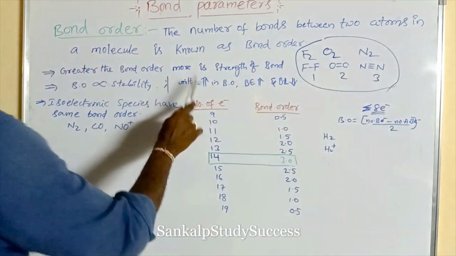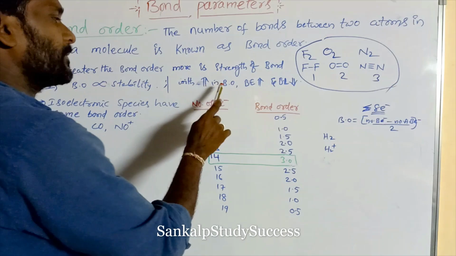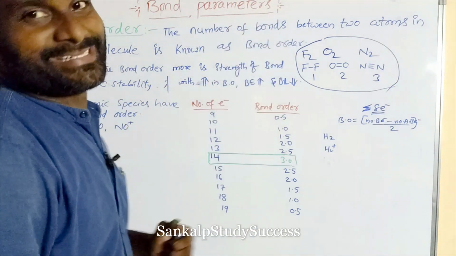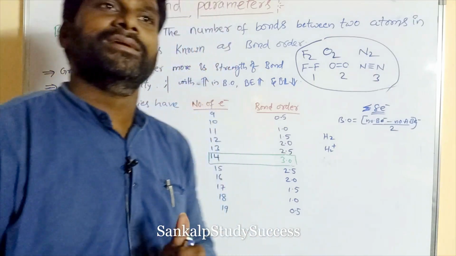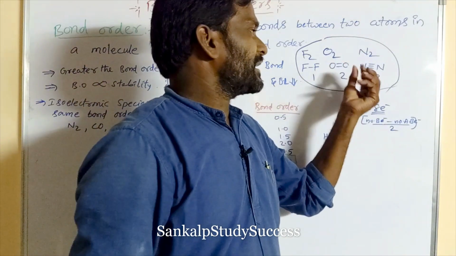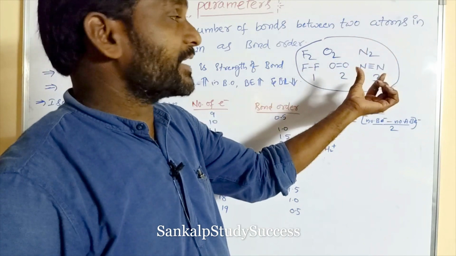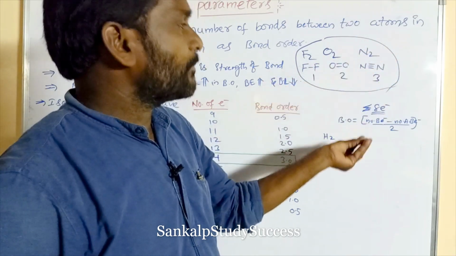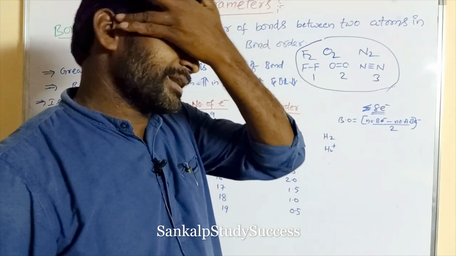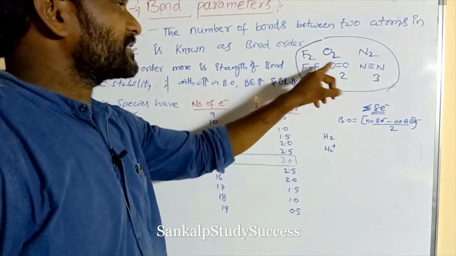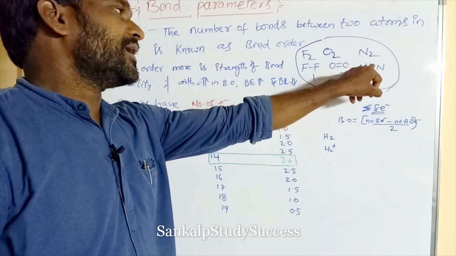As bond order increases, bond energy increases, but bond length decreases. As already said in the bond length video, this is a single bond, this is a double bond, this is a triple bond.